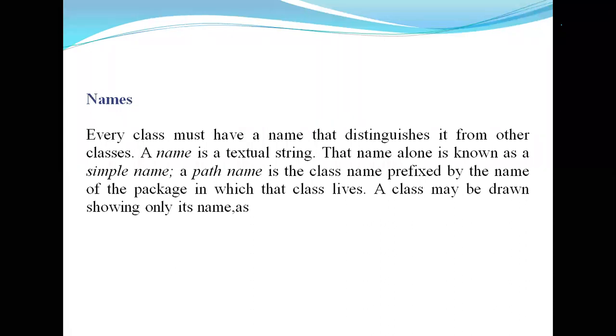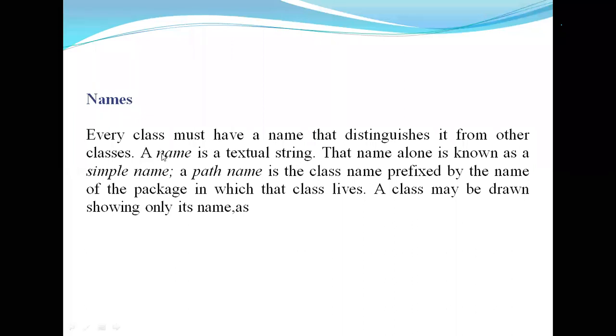Suppose one class is student, another class is faculty; among non-living things, one class is wall, another is chair, another is building. These are the names. Every class has a unique name, distinguished from other classes. The name is a textual string.